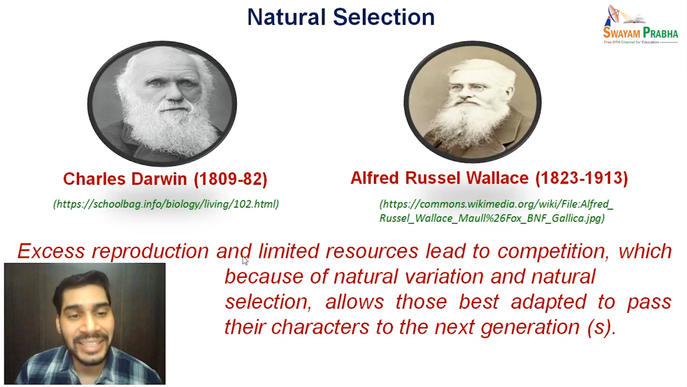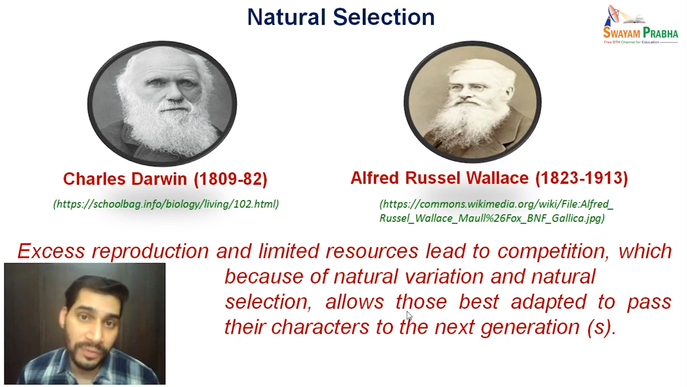So it clearly says that there is always excess reproduction, but resources are limited, which ultimately leads to competition. And this competition can be intraspecific competition, interspecific competition, and competition with the environment as well, which ultimately, because of natural variation and natural selection, allows only those individuals which are best adapted to the environment to pass on their characteristics to the next generation. So that means only those are reproductively fit.